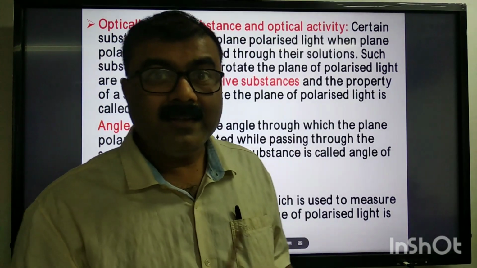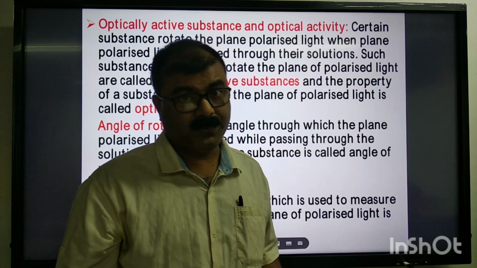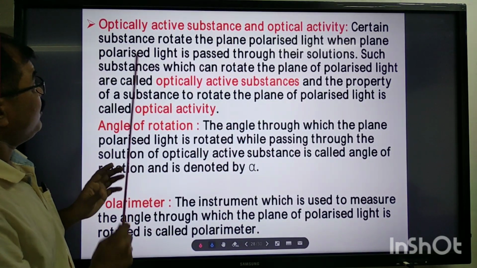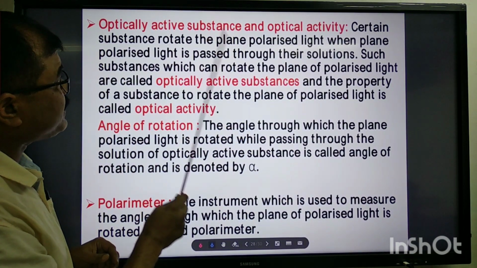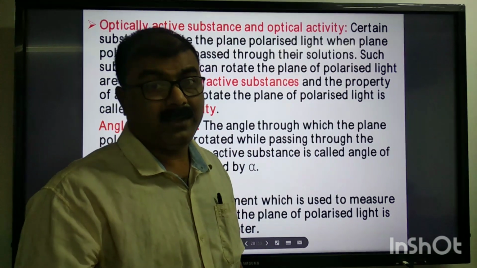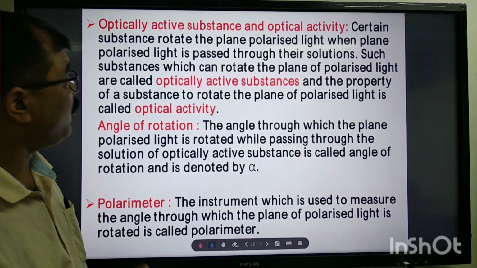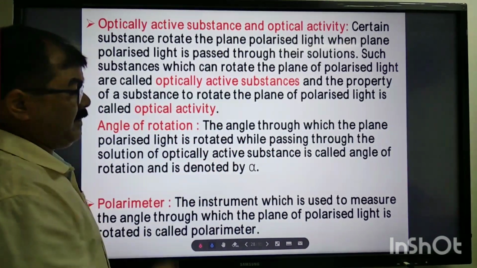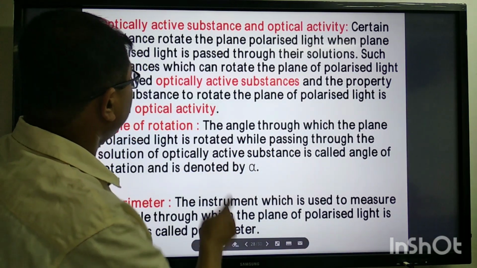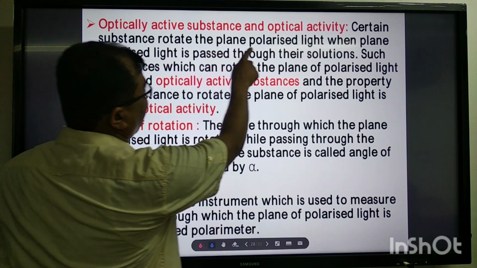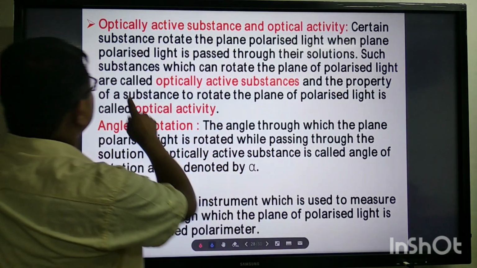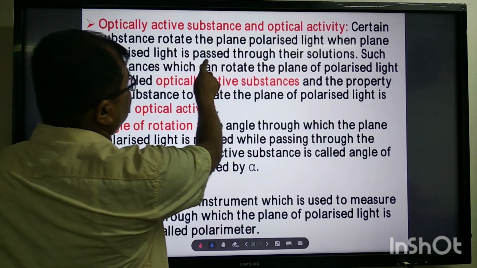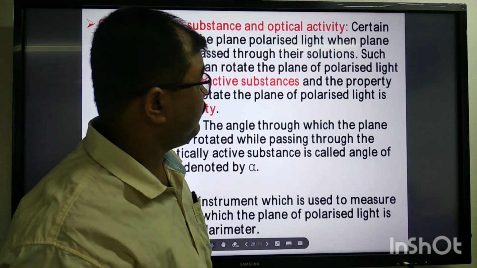Now we'll learn some more important terms, that is optically active substance and optical activity. What is the meaning of optically active substance? There are certain substances or compounds which rotate the plane of polarized light when plane polarized light is passed through their solution.